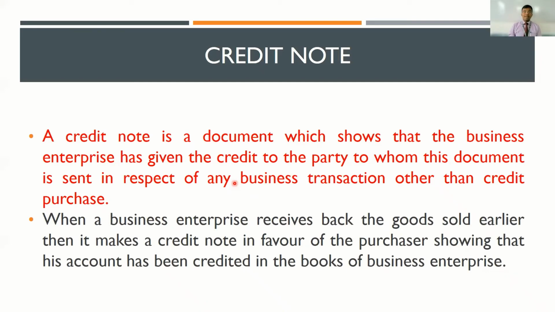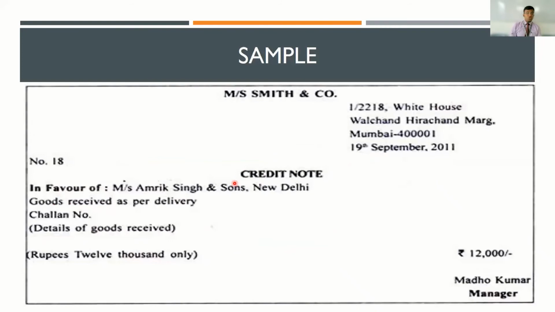So debit note and credit note go hand in hand. A debit note gets prepared by the person who is initiating the return request. A credit note gets prepared by the person who is receiving the return request. Here's a sample of a credit note. This credit note was prepared by Smith and Company. They have prepared a credit note to Amrit Singh and Sons. What we have to understand is that Amrit Singh and Sons bought something from Smith and Company.